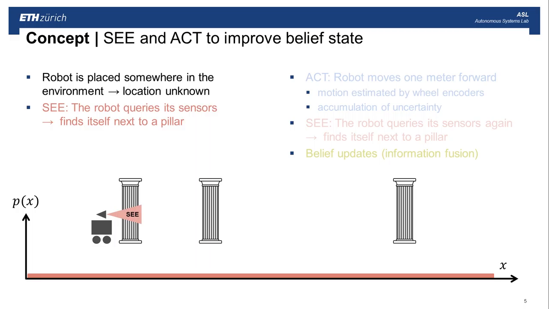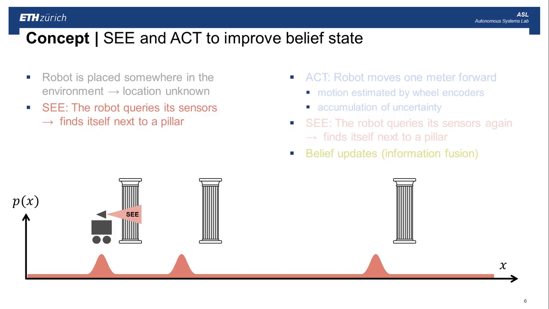Now, as a first point, the robot takes a picture. This might be with a camera or a laser distance sensor. And with this sensor, it can actually perceive a part of the environment. In this case, the robot sees one of the pillars. Now, if the robot knows from the map that there are 3 pillars and it sees one pillar and all the pillars are exactly the same, the robot can at this moment not know in front of which pillar it is, but it can know that it has to be in front of a pillar.